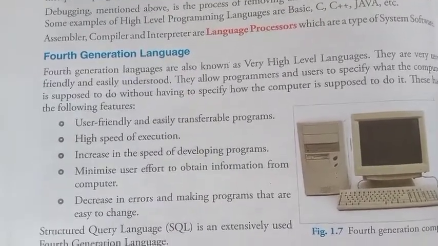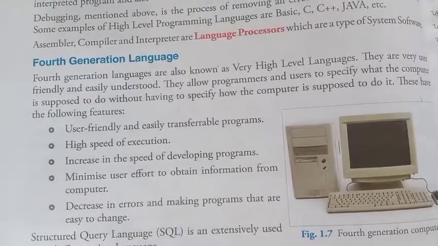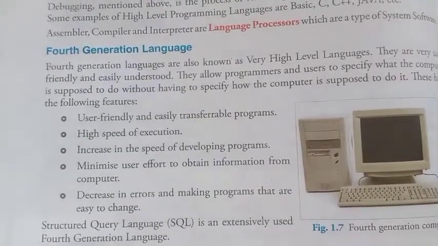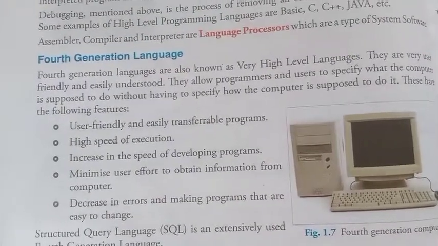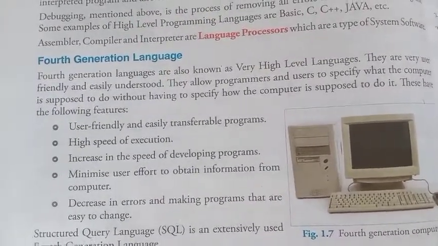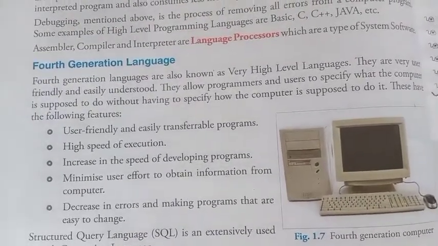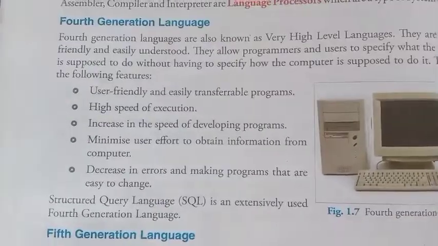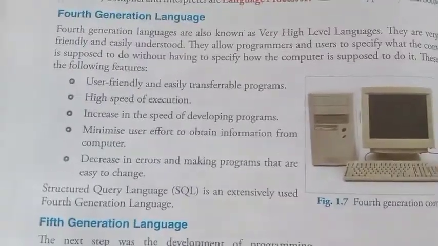That means at that time they merged many commands into one command. One command replaced a dozen commands of the fourth generation language. Hence, programming is quick and simplified. These are mainly used to develop artificial intelligence. So this one is called the fifth generation language.